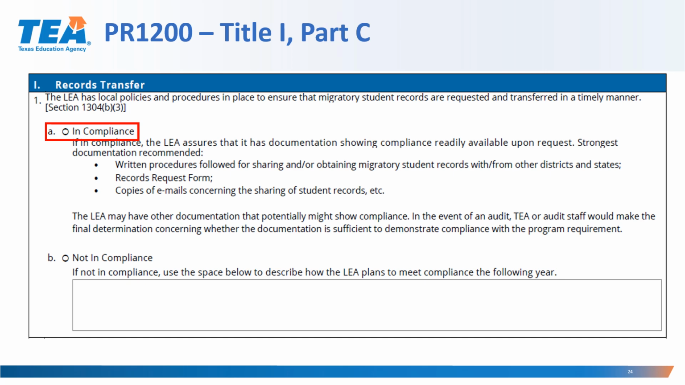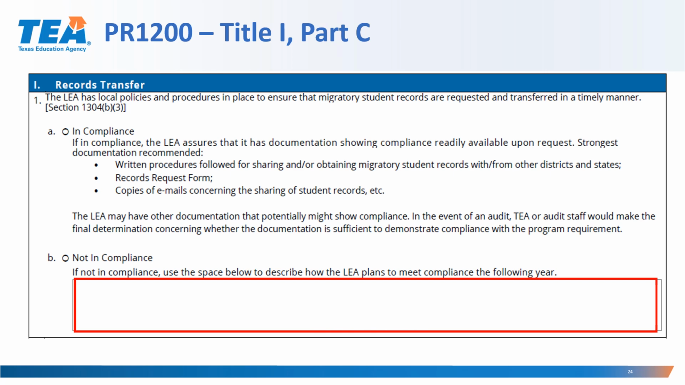Additionally, if the LEA accepts MEP funding, the LEA needs to have a policy and procedures in place whether or not it has students identified for the year, in the event that the LEA will identify MEP students later on. The LEA may have other documentation that potentially might show compliance. In the event of an audit, TEA or the audit staff will make that determination. If the LEA indicates that they're not in compliance, they have to provide a description in the box below as far as how the LEA plans to meet compliance for the following year.